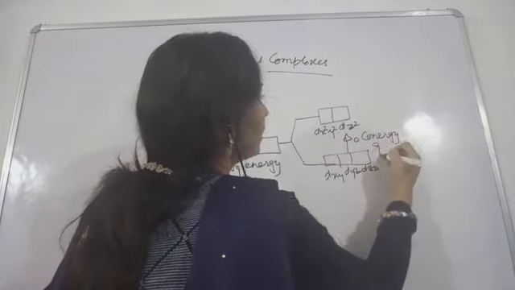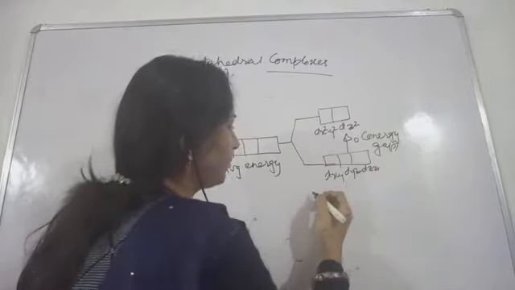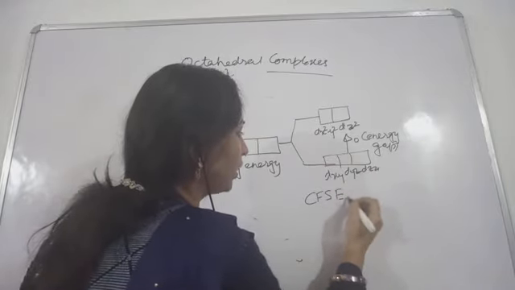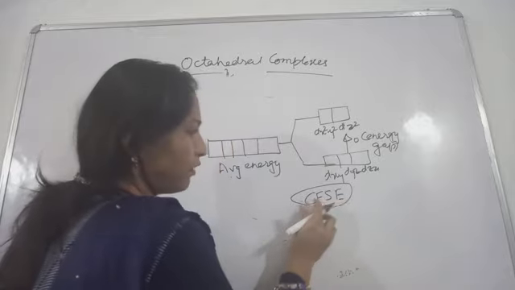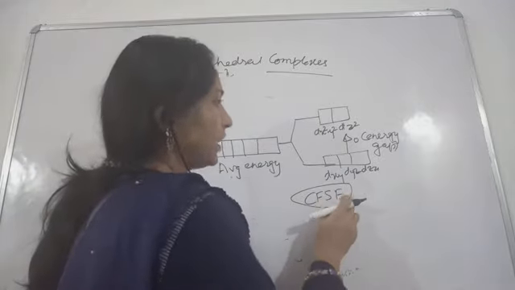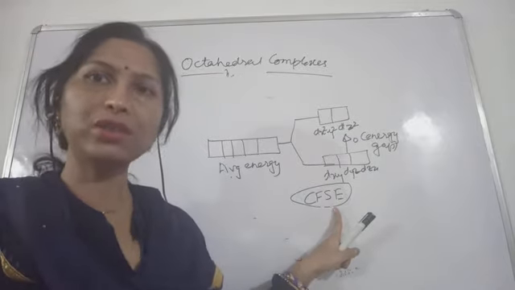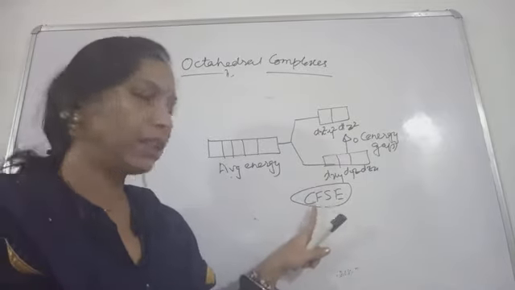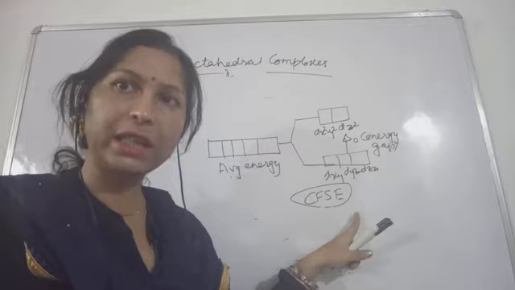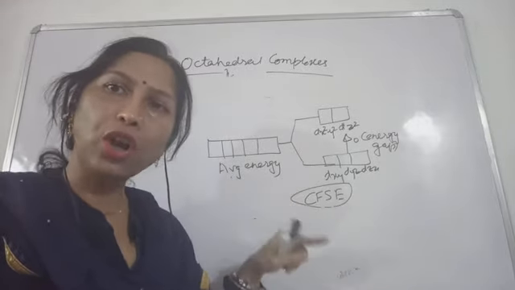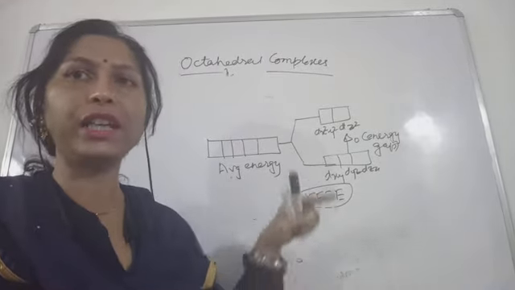And now one more term, CFSE. What does it mean? This is crystal field splitting energy. If you want you can write down: the crystal field splitting energy depends on the strong field or weak field ligands.